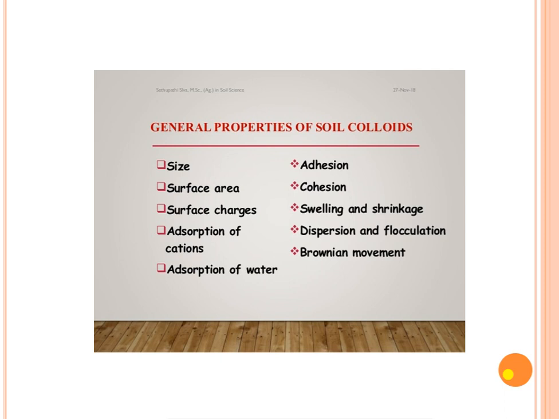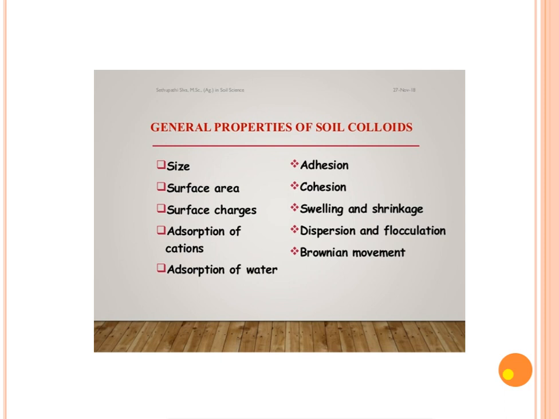Then surface area. It possesses higher surface area compared to its size. Surface charges. What are the surface charges of soil colloids? The soil colloid usually carries a negative electrical charge. It is due to isomorphous substitution of one cation for another because of its ionic radius, ionic size, then dominance of monocation.